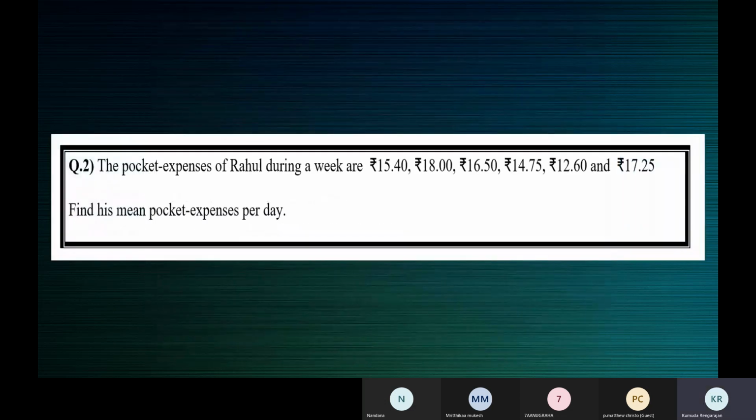Tell me. How will you find the mean pocket expenses per day? All of you work this and tell me the answer. The pocket expenses of Rahul during a week are rupees 15.40, rupees 18, rupees 16.50, rupees 14.75, rupees 12.60, and rupees 17.25.